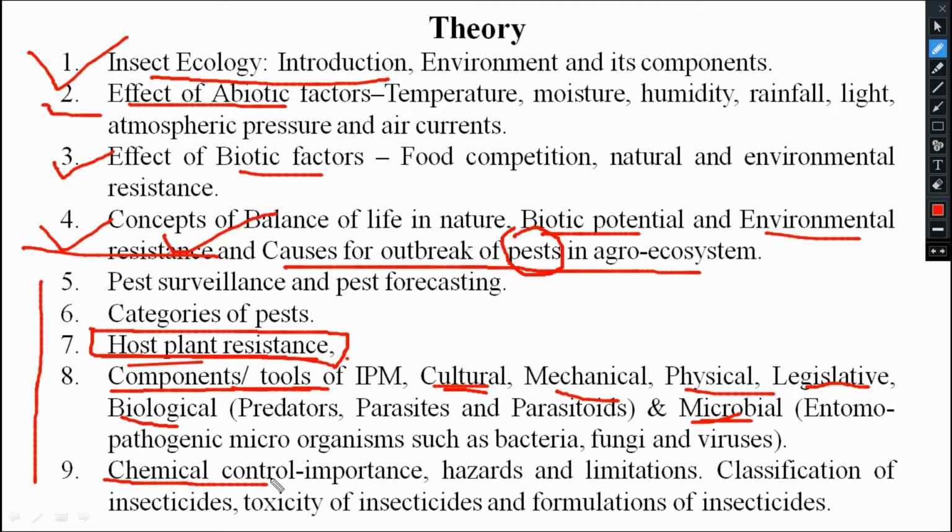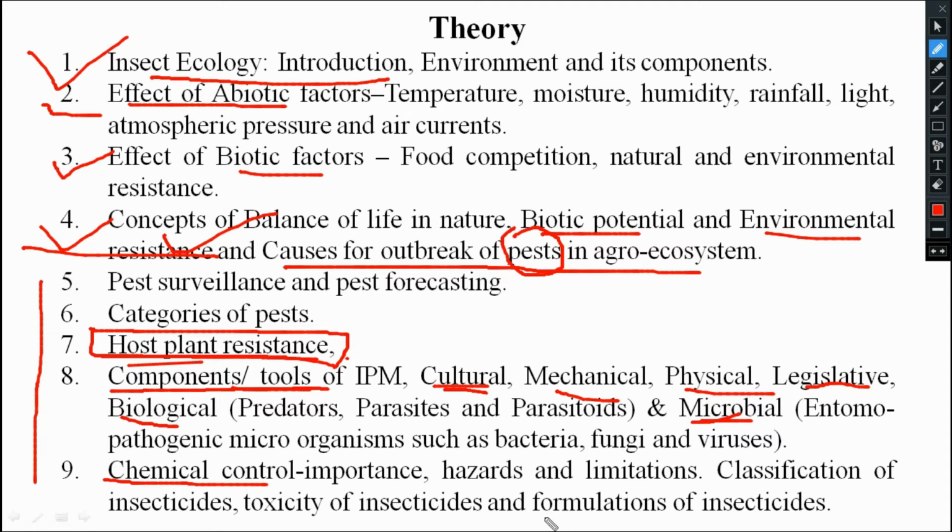Then we will study the classification of chemicals, how chemicals are divided: botanicals, synthetic insecticides, inorganic insecticides. Then novel insecticides, some plant extracts and some other kinds of chemicals. Those come under the classification of insecticides. And toxicity of insecticides, like the LD50 value, LC50 value, probit analysis; those things we will see there.